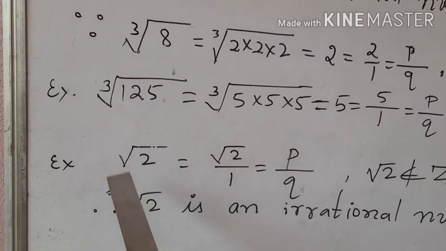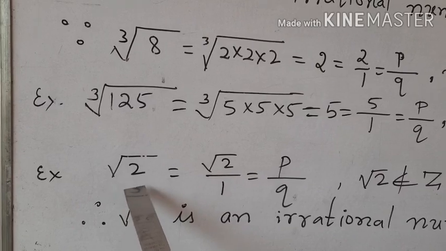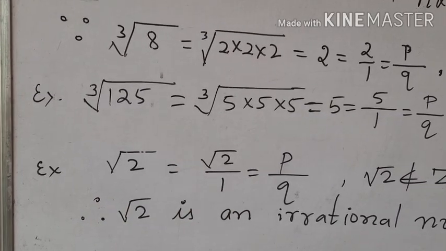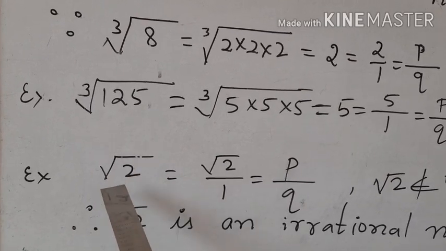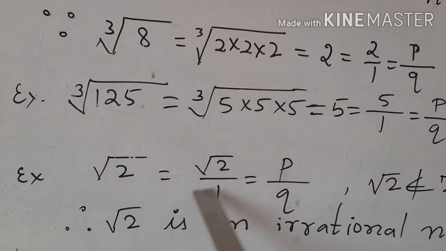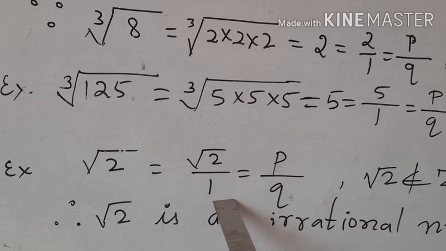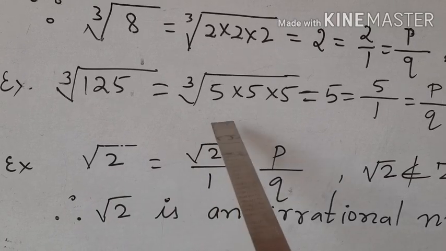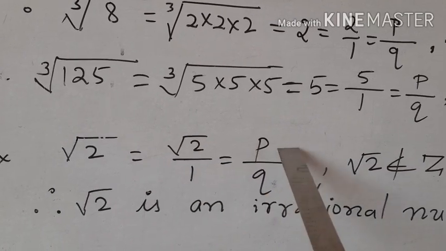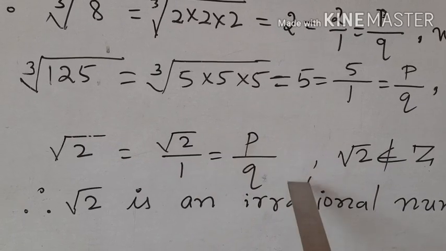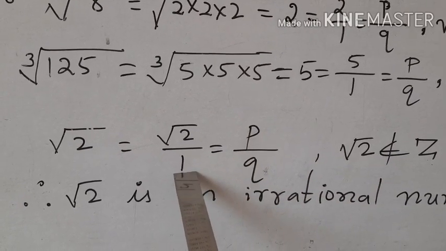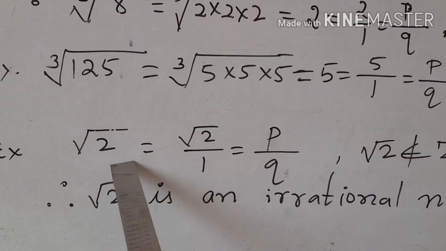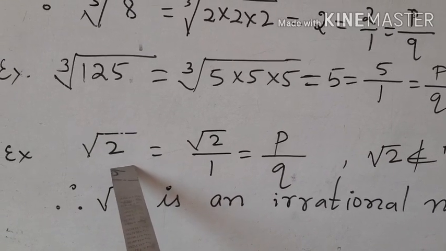Let us show root 2 is an irrational number. Now let us take the example square root of 2. Some people may question me: sir, square root of 2 is equal to square root of 2 upon 1, because any number divided by 1 is the same number. Therefore, square root of 2 is equal to root 2 upon 1. Now it is in the form of p by q, where p is root 2 and q is 1, and q is not equal to 0. Therefore, they may say that square root of 2 is a rational number, not an irrational number.